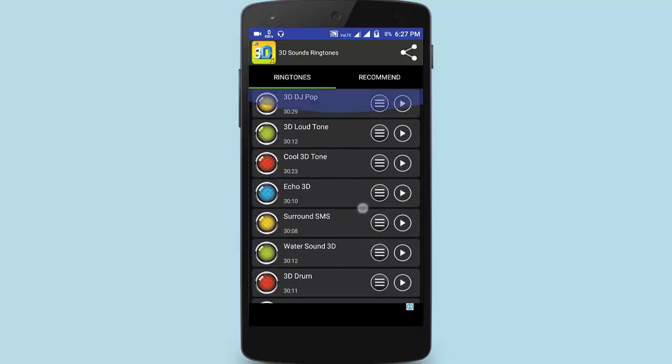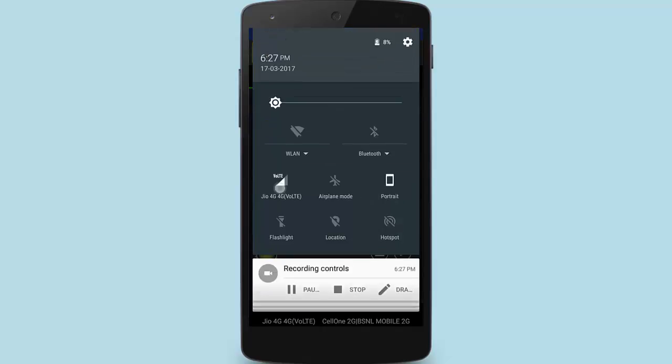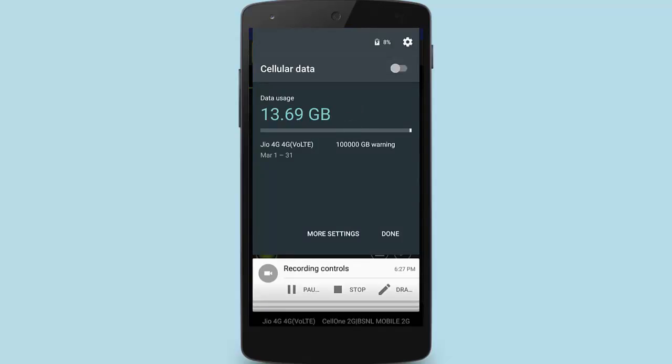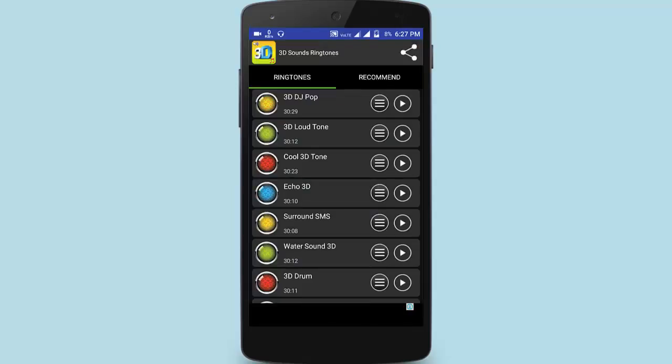Just see, I'm showing you by playing the ringtones, and also how you can use it. I'm switching my data off because it might show ads in between. So, let's test this cool 3D sounds ringtones. I will also show you how to set it.